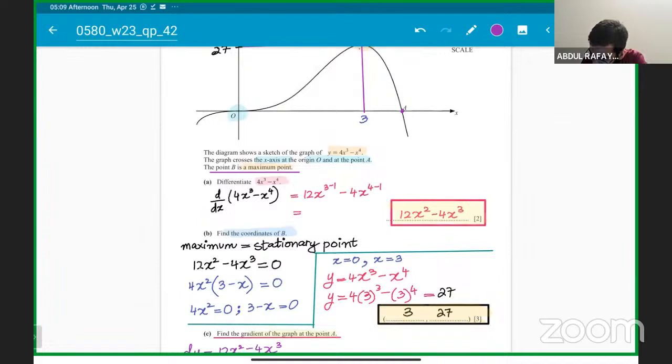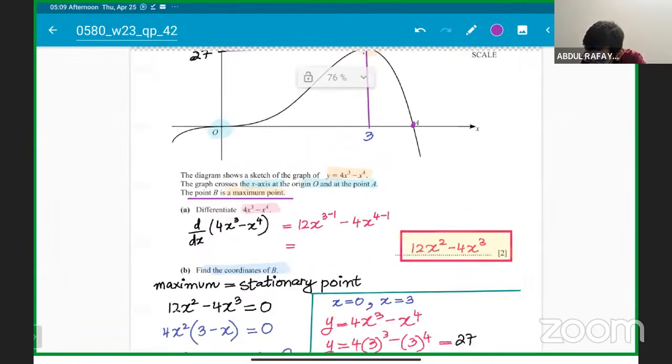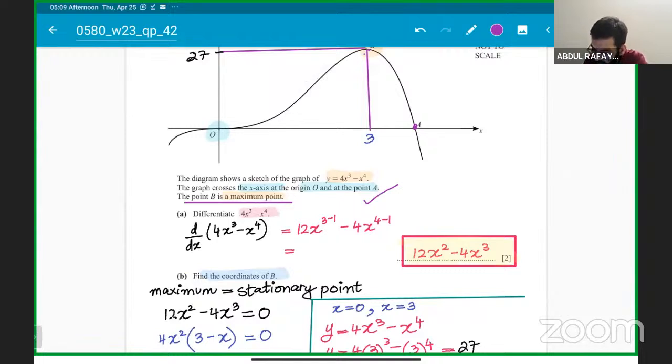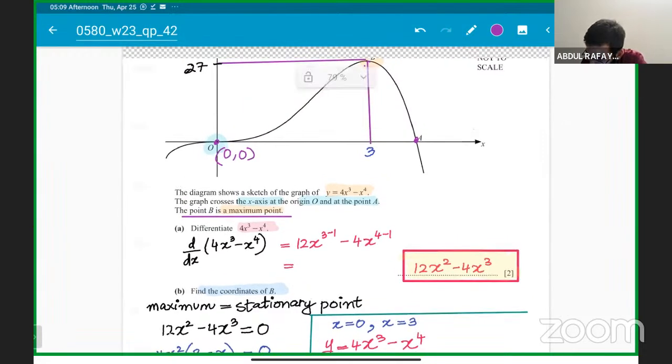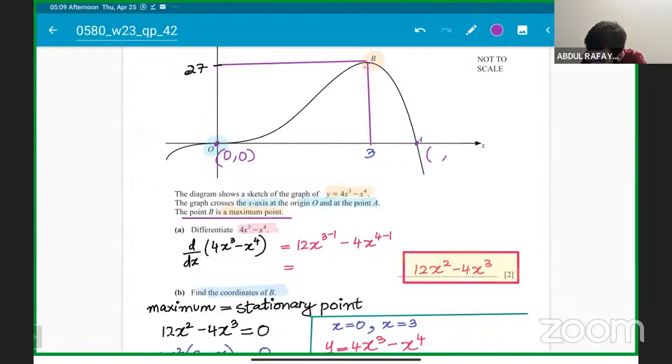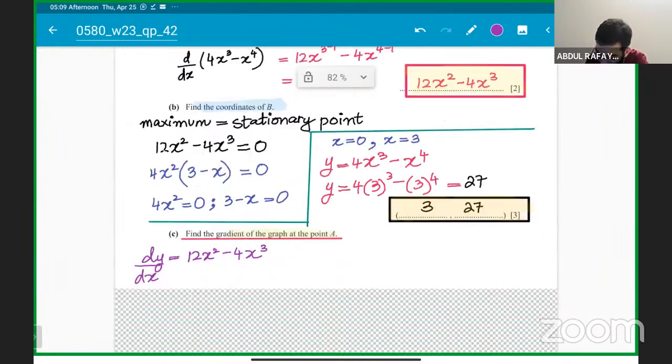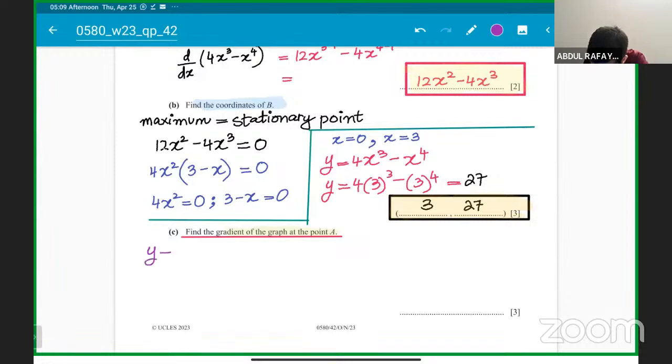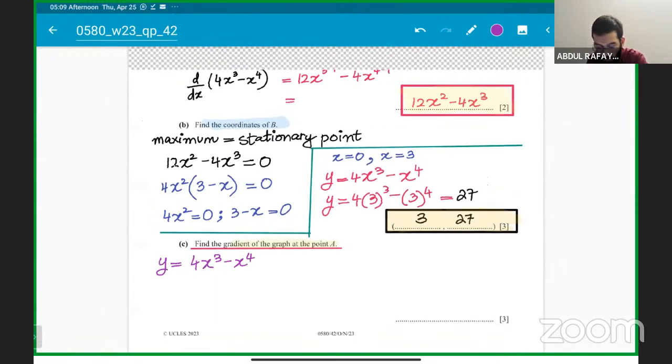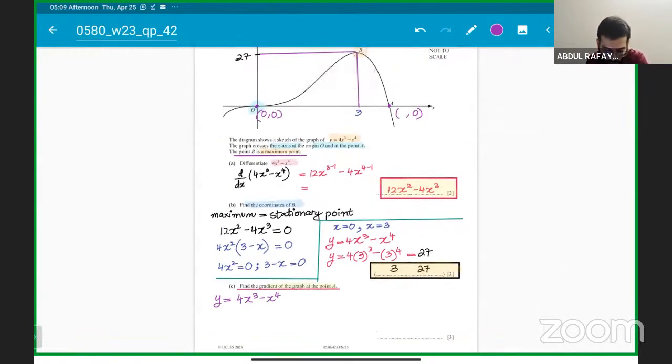यहाँ पर आपको x की वैल्यू ग्रेडियंट के अंदर, so at this stage they are saying the graph crosses the x axis at the origin and the point A, ठीक है? तो what we can clearly say कि ग्राफ क्योंकि क्रॉस कर रहा है तो we know कि these are coordinates 0,0, right guys? आप इसके कोऑर्डिनेट्स निकाल लो। जहाँ पर y 0 होगा तो x की वैल्यू क्या आ जाएगी? तो first of all हमें पहले x के कोऑर्डिनेट्स निकालने पड़ेंगे by using the original equation. Everyone with me, guys?